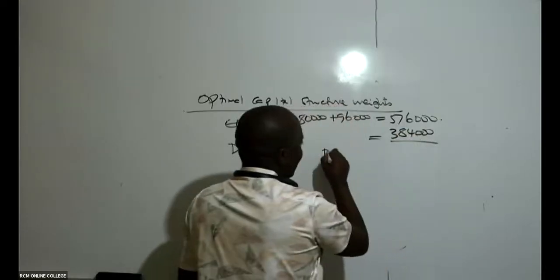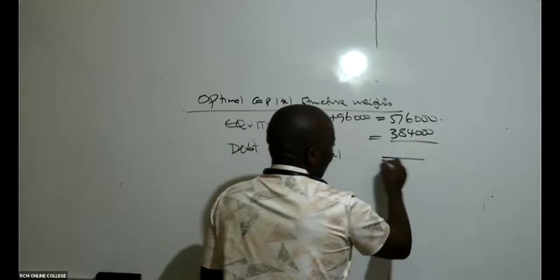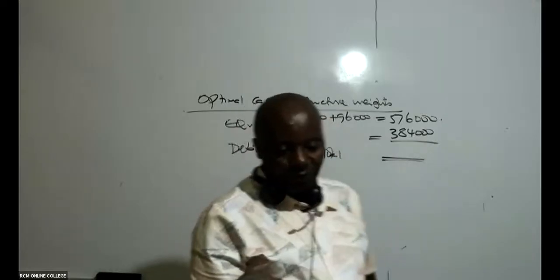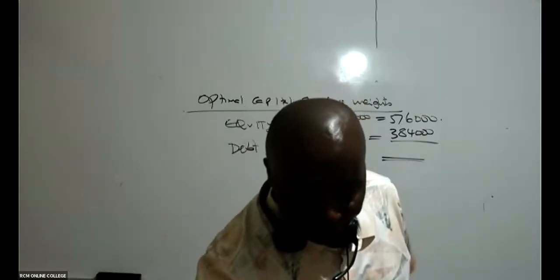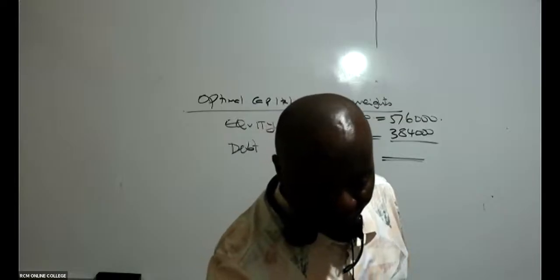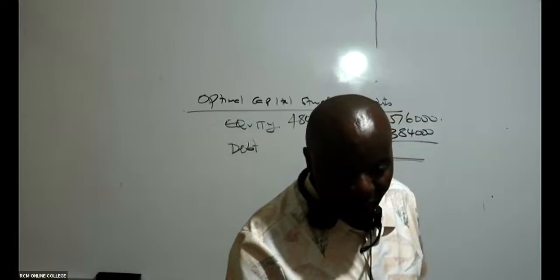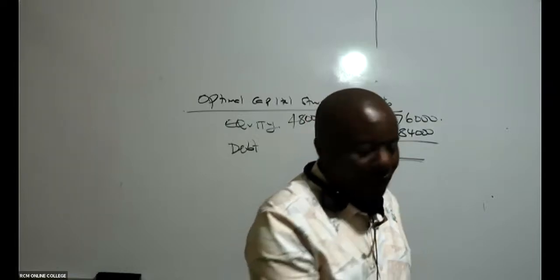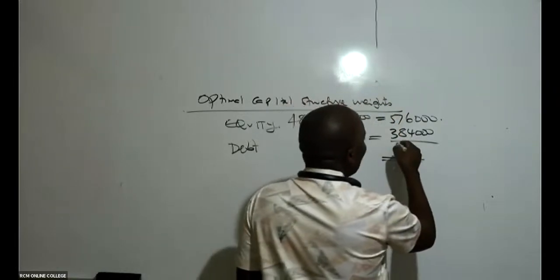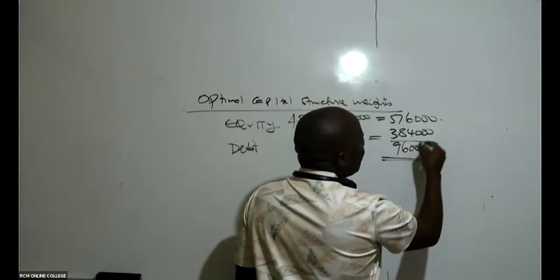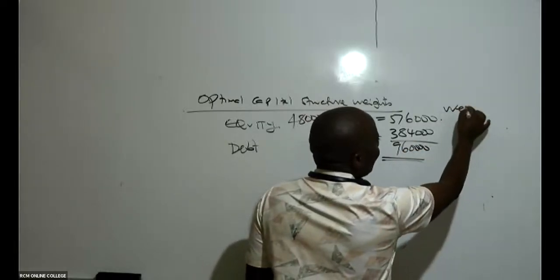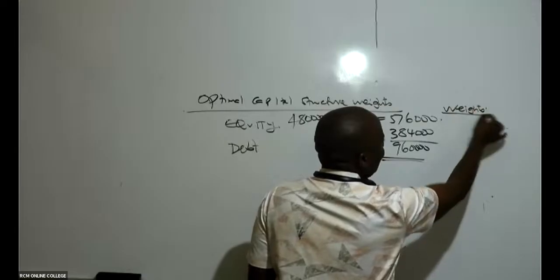So then in this case, are you able to give me the total here, the total capital structure? What do we have for the total, ladies and gentlemen? The total when you add the two is 960,000. So I want you guys to give me the weights here.